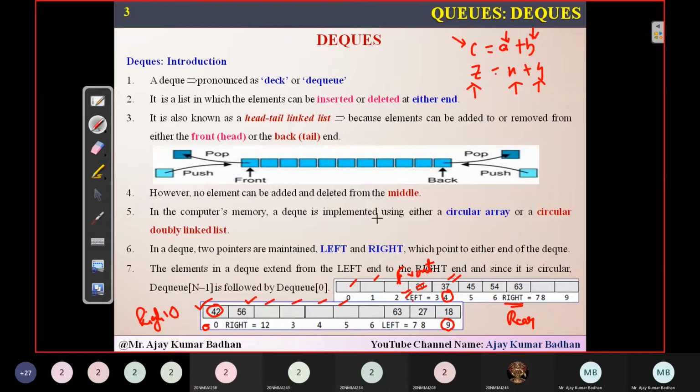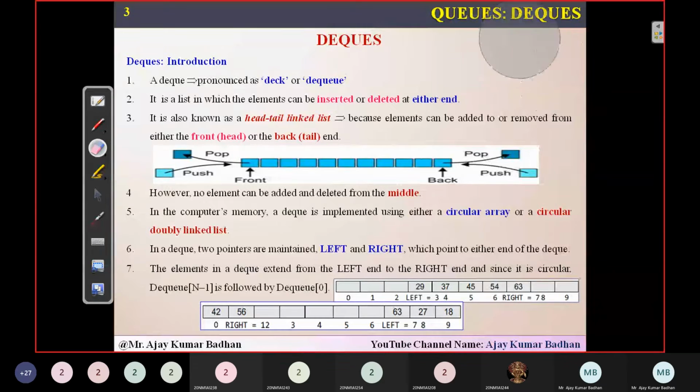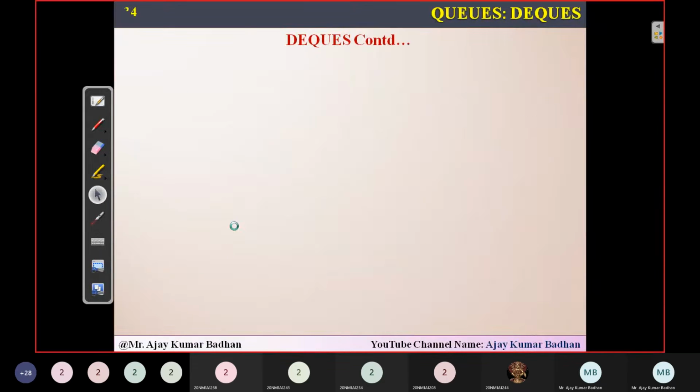But whenever we are displaying it, we display 63, 27, 18, and after that 42, then 56. Remember that. When we are representing it, the representation will be in this order when displaying the elements. But since the empty spaces are there, we have to utilize them. This is what we call a circular queue. That is what we discussed in the previous session. You can go through it if you have any confusions with respect to that. And the same techniques we are going to implement here in this DQ also.